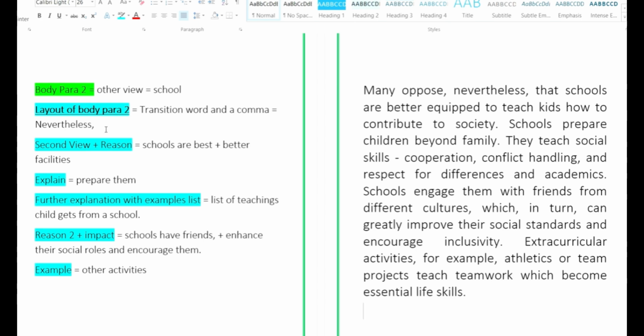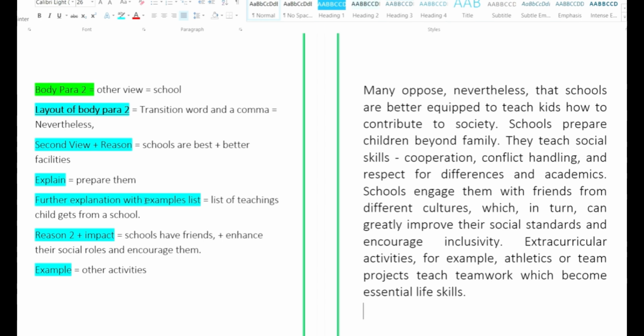Nevertheless is a single word. Don't give space between the words. Now, after writing this, what is the first step again? You have to write the second view with a reason, that is, schools are the best and we have better facilities. Then it is the example, that is, they prepare them well.